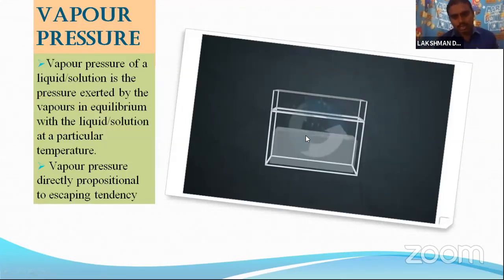You can observe this in the video. Here the solution is there. Some of the gas particles are escaping and some of the gas particles are coming into the solution. Already we know that a dynamic equilibrium will be formed: the number of gas particles escaping from the liquid equals the number of gas particles dissolving in the solution, forming an equilibrium. Above the liquid, these escaping gas particles exert some pressure. That is called vapor pressure.